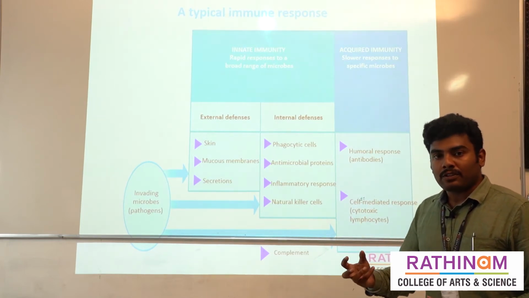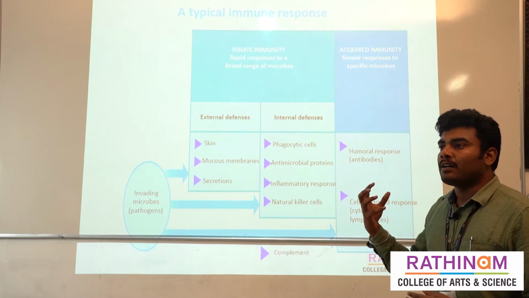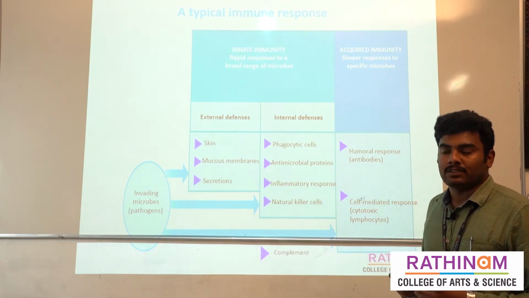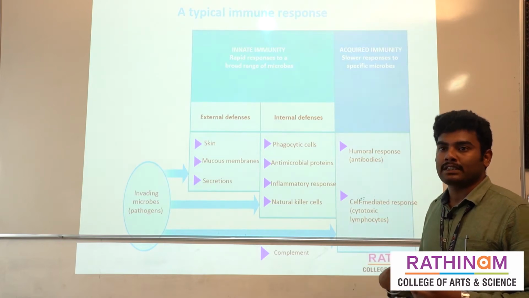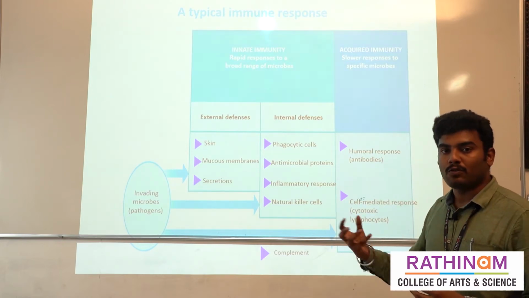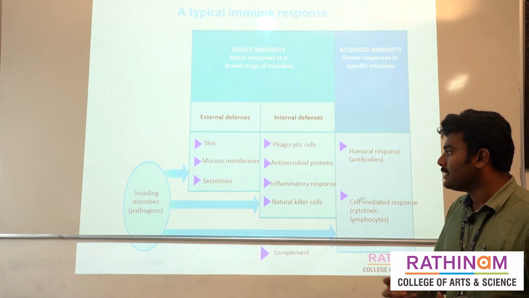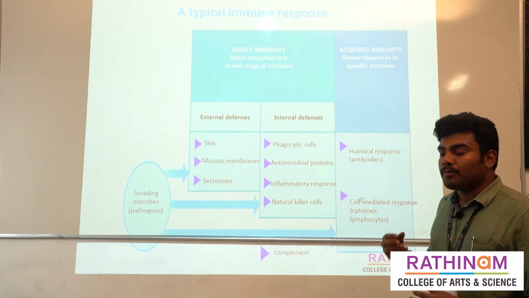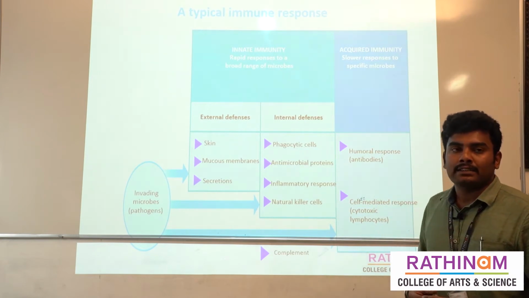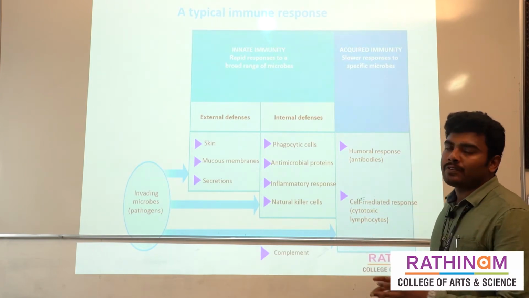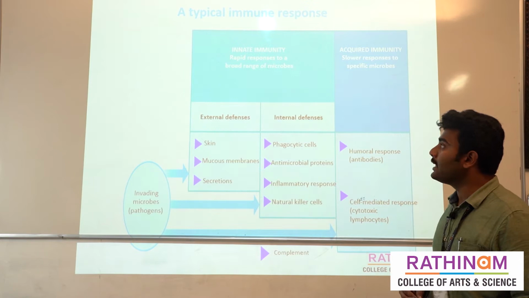If a pathogen enters into the body, there are several cells, for example macrophages, which automatically engulf the pathogen and present it to other cells. That is why they are called antigen presenting cells. Several antimicrobial proteins, the inflammatory response and NK cells also act as internal defense. So these two factors come under innate immunity.